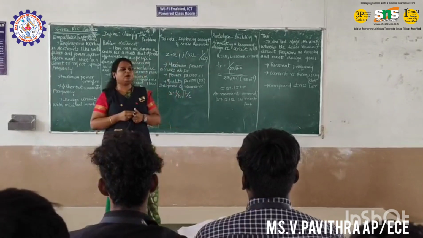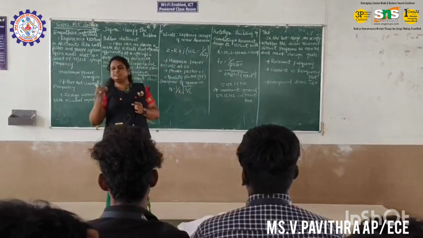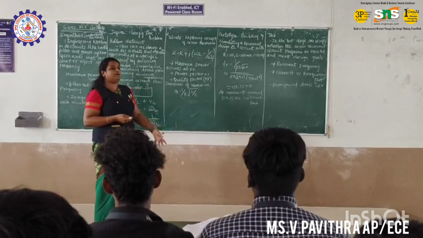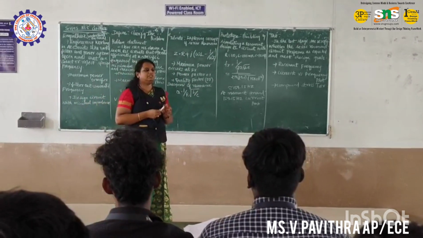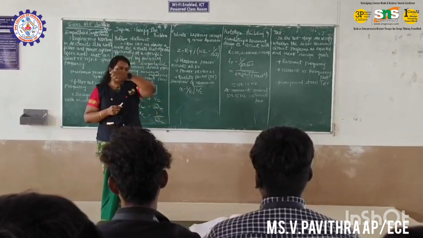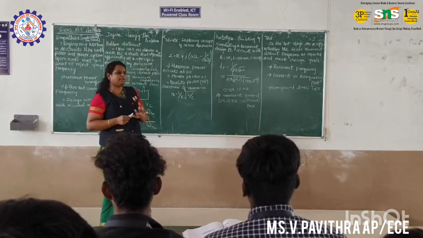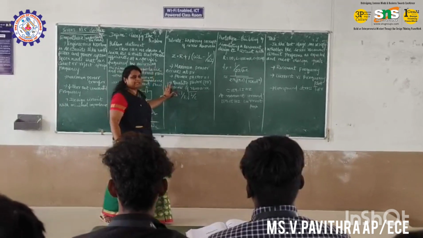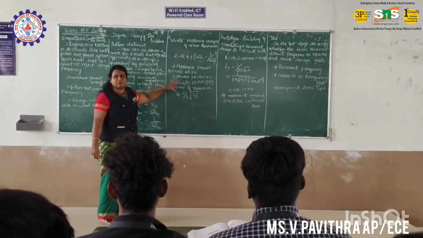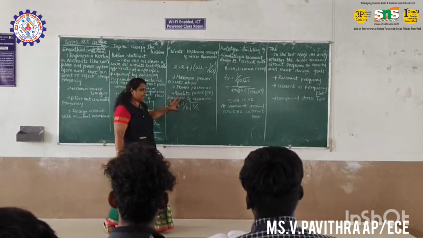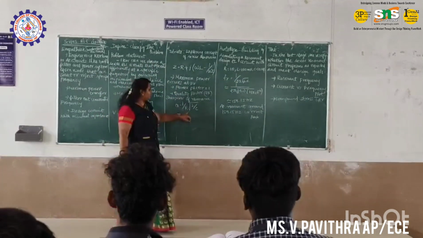Processor. Okay. What processor are we using now? The advanced processor. Snapdragon. Okay. So here resonance is nothing but how we are getting the maximum resonance, that is called the quality factor. So how can we find the quality factor? Q is equal to 1 divided by R root of L by C.